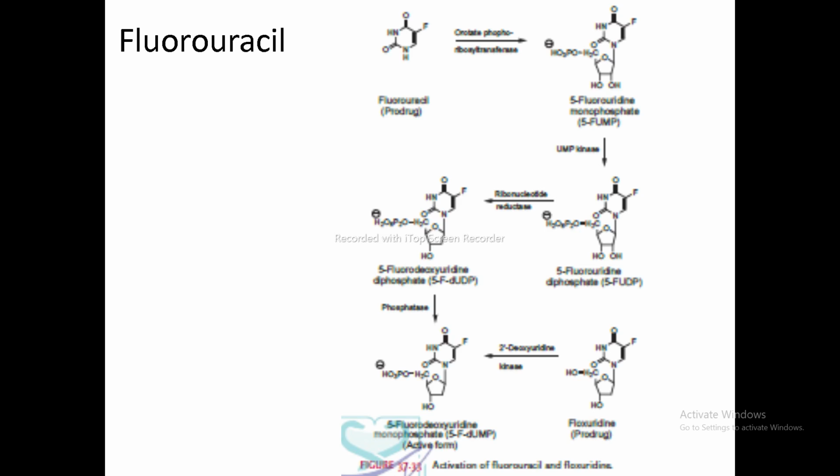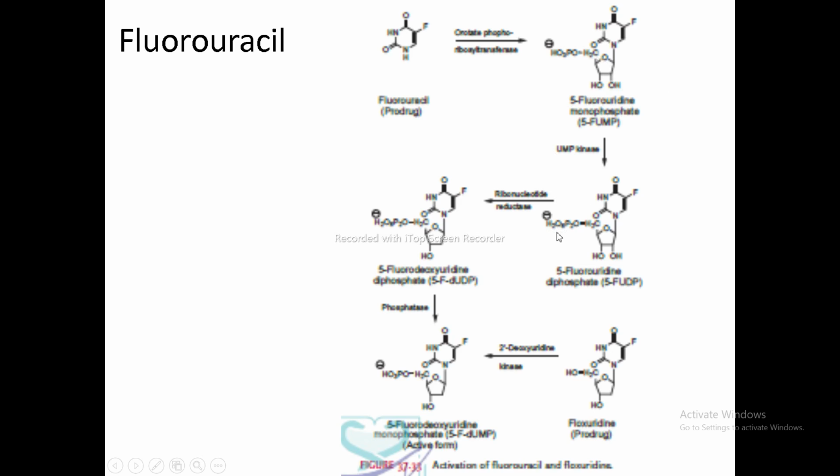This enzyme adds the ribose sugar and the phosphate group to this fluorouracil prodrug to form 5-fluorouridine monophosphate. Then, by the enzyme uridine monophosphate kinase, one more phosphate